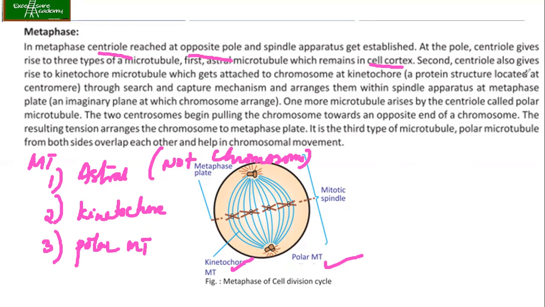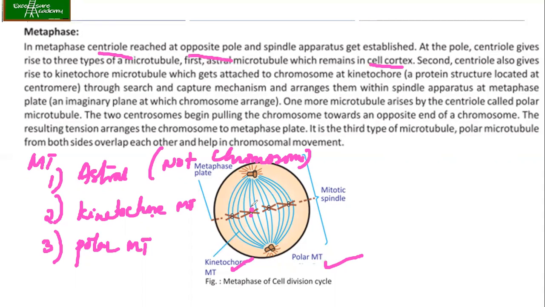Second, we have the central region, which also gives rise to kinetochore microtubules, which get attached to the chromosome at the kinetochore. So these kinetochore microtubules will go and attach near the centromere at which the kinetochores are present. So what is the kinetochore actually? It's a protein structure located at the centromere so that the spindle fibers can come and attach to it. By this mechanism, it is able to capture and arrange the chromosomes in the spindle apparatus at the metaphase, the imaginary plate at which the chromosomes are aligned in a single line.